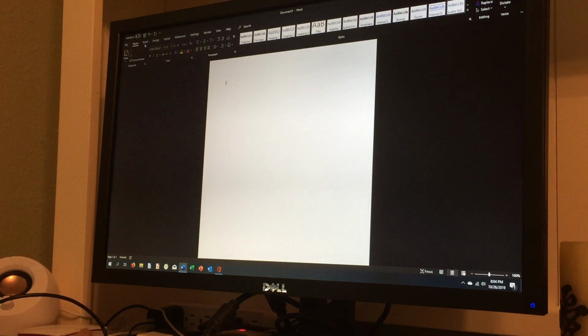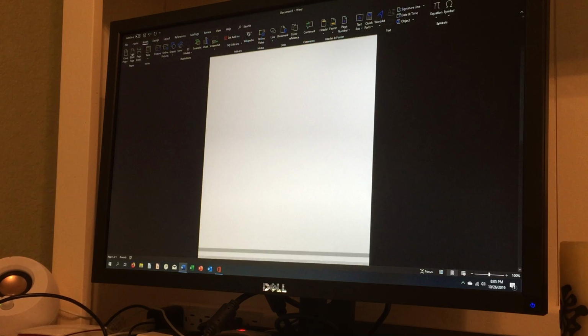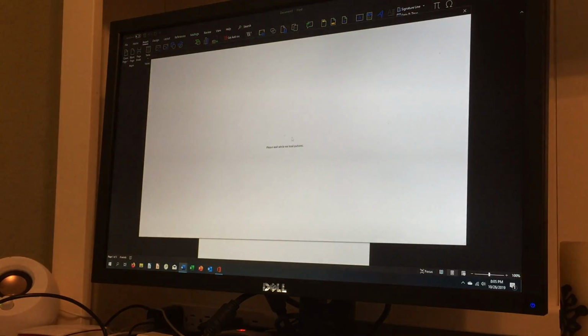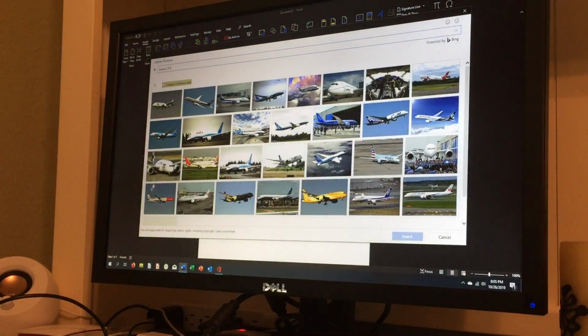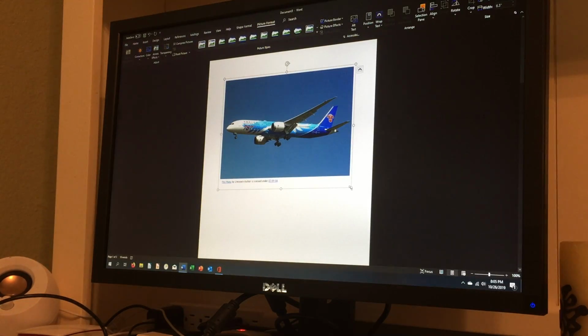All right, now we're going to talk about the next view. This is all like insert the table, do all this stuff. You can insert images from the internet too, if you can believe it. Online pictures, you can load all these pictures. You can search for pictures here, for example, like Boeing 787. And you can see all the photos of Boeing 787s out there. Then you can insert the photo onto your document.